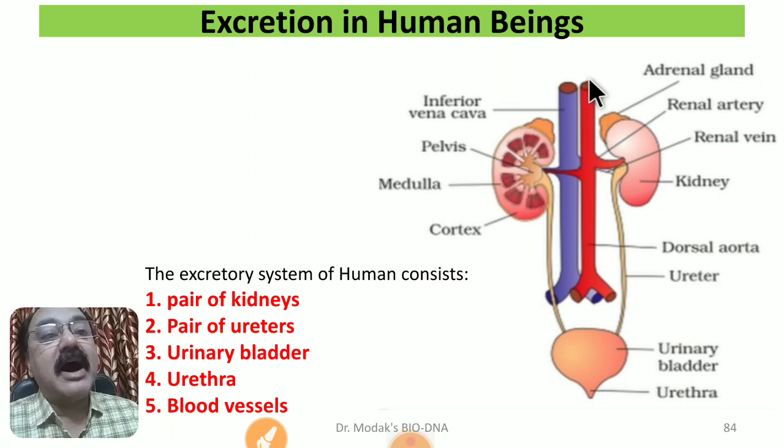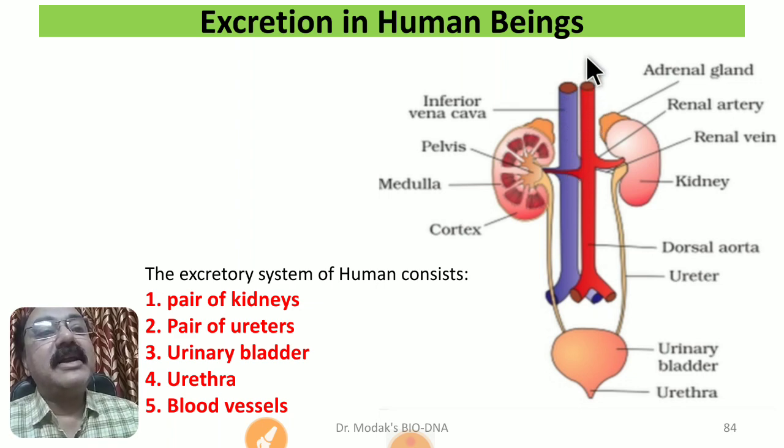When this artery carries this blood and gives it to the kidney, the kidney filters that blood, separates the nitrogenous waste and removes it, dissolved in the form of water, and then the purified filtered blood is taken back by this blood vessel that is called the renal vein.